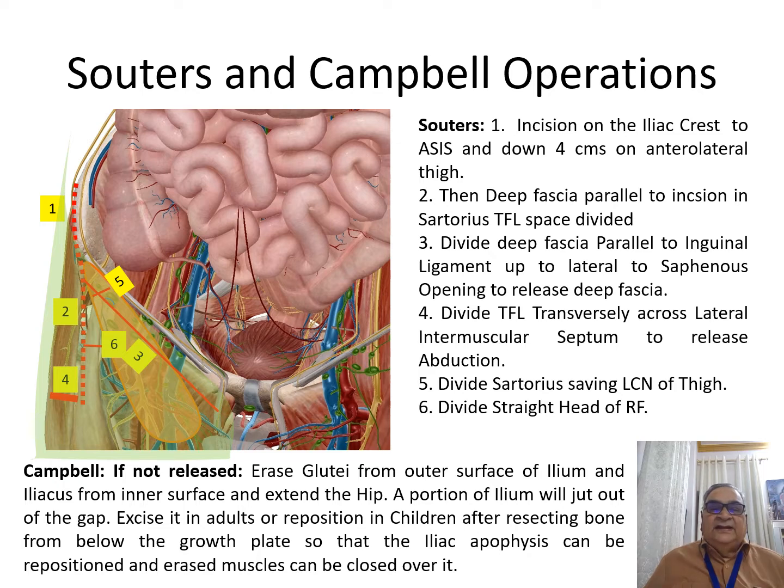These muscles will slide down and a portion of the ilium will jut out of the muscular gap. You can excise it in adults or in children. You can resect a piece of bone below the iliac apophysis and reposit the iliac apophysis so that you can stitch the gluteus to the iliacus above the iliac apophysis. This operation is called Campbell's operation or Campbell's modification of Sutter's operation.